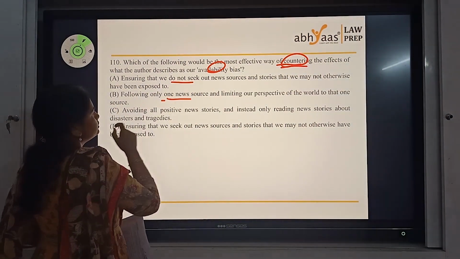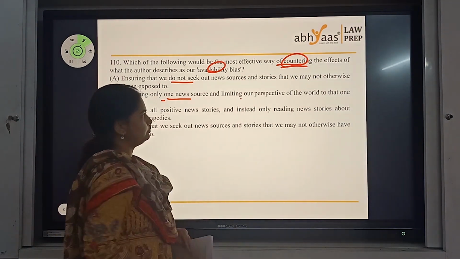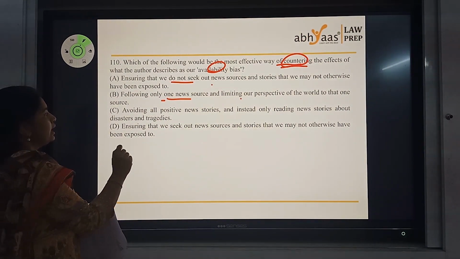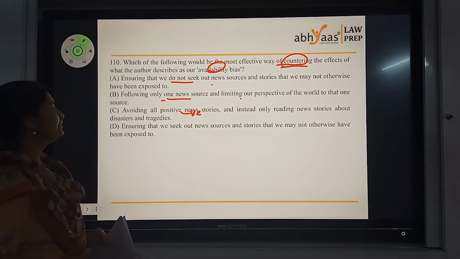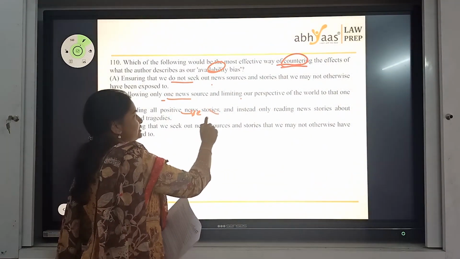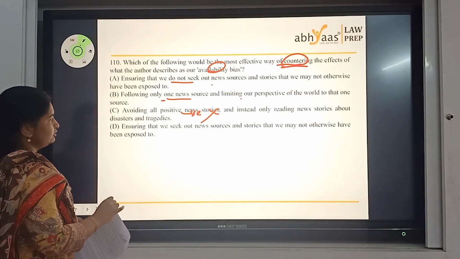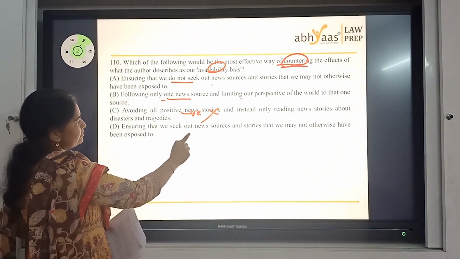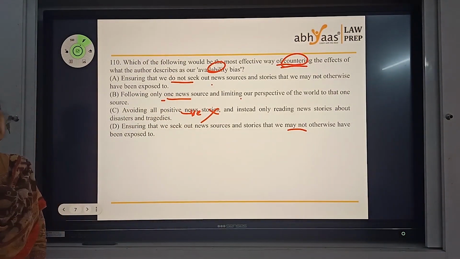Following only one news source and limiting our perspective. Here we are also trying to limit our perspective. Here also you are trying to limit our perspective in another way. Avoiding all positive news and instead only reading about disasters, etc., is happily eliminated because this is something totally different, a negativity bias kind of thing. Ensuring that we seek out news and stories we may not have otherwise been exposed to.